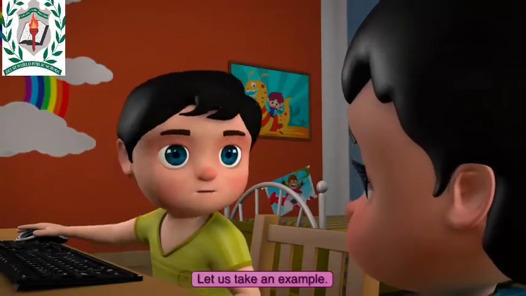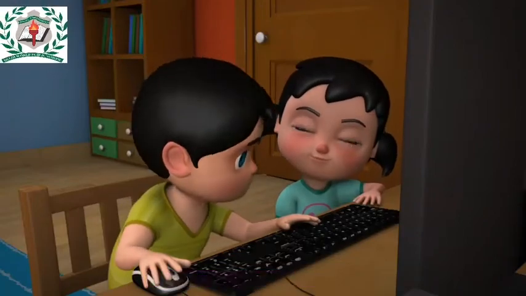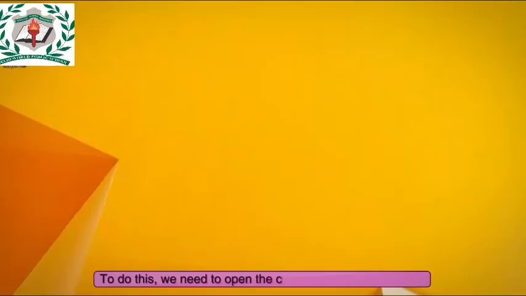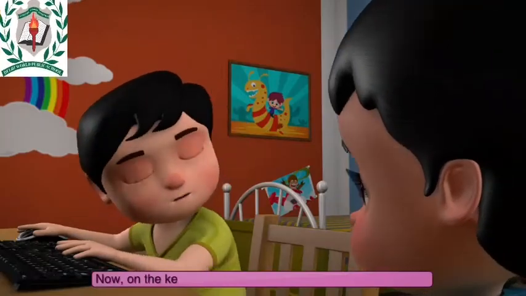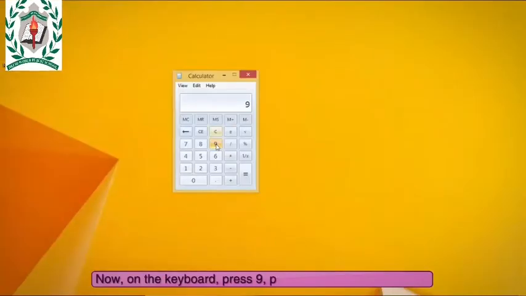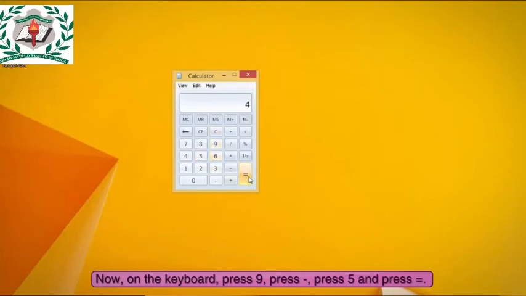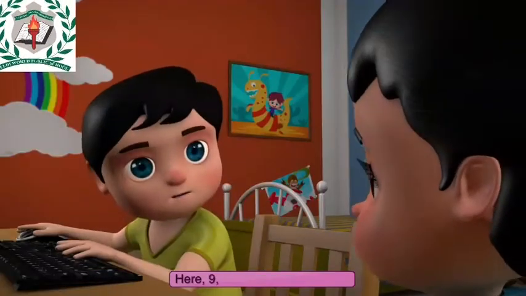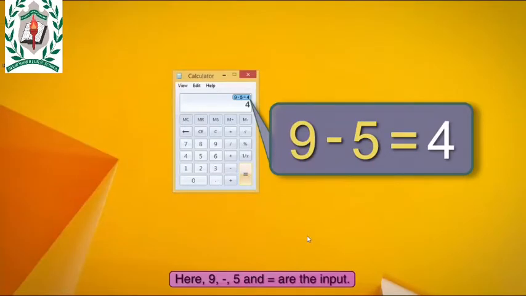Let us take an example. Let us subtract number 5 from number 9. To do this, we need to open the calculator on a computer. Now, on the keyboard, press 9, press minus, press 5 and press equals to. Here, 9, minus, 5 and equals to are the input.